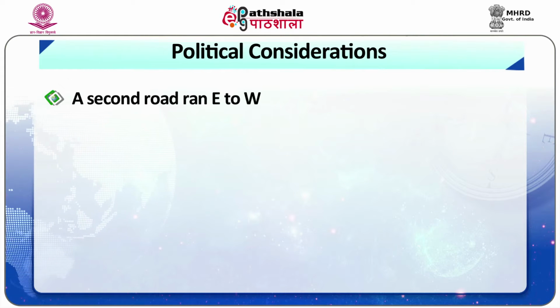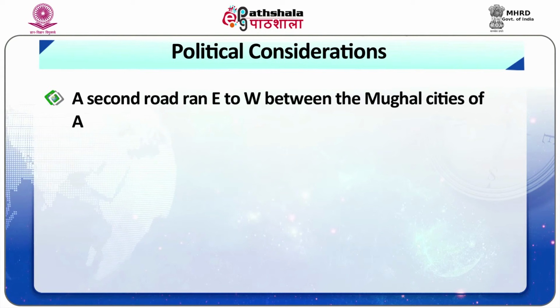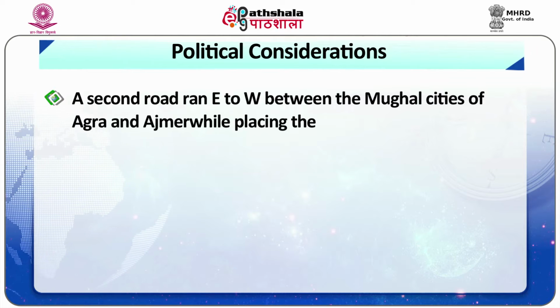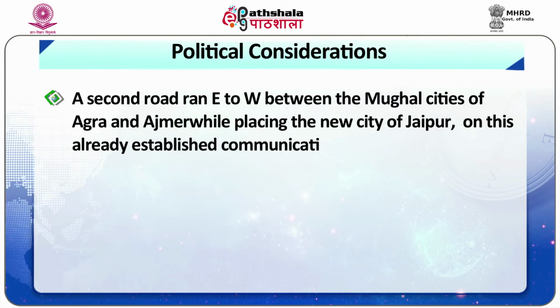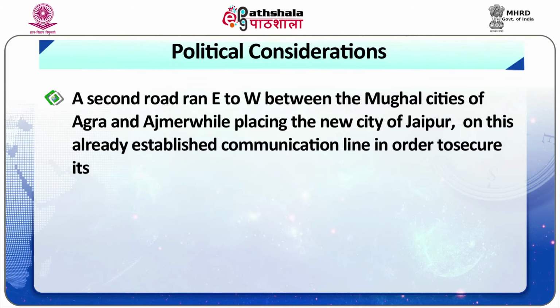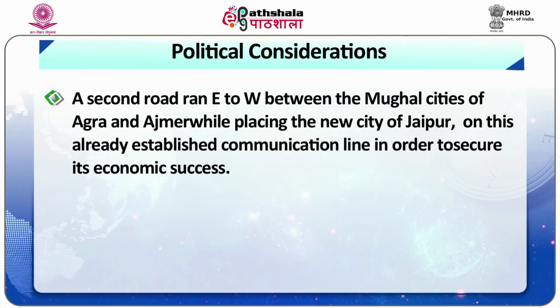A second road ran east to west between the Mughal cities of Agra and Ajmer, placing the new city of Jaipur on its already established communication line. This has been done in order to secure its economic success.